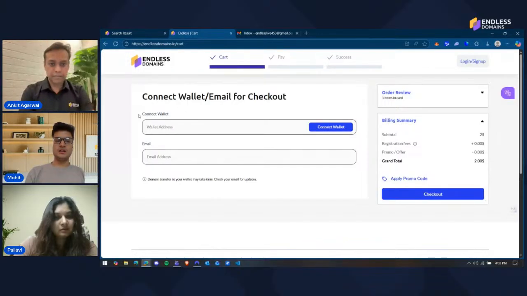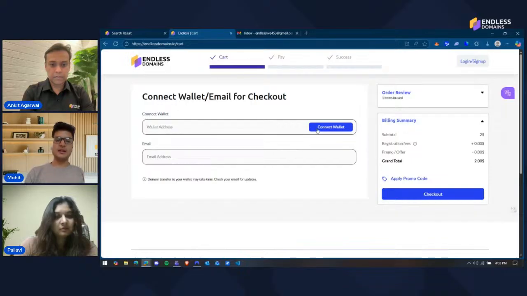Now a wallet is obviously a very necessary tool that you need to purchase a domain. It's basically a store for your domain. So whatever domain you buy, you need to store it somewhere, right? So that is your wallet. And the next one is the email address where you will receive all relevant communication regarding your order, whether it failed, whether it succeeded, what was the status. You'll receive all communication regarding it on the email.